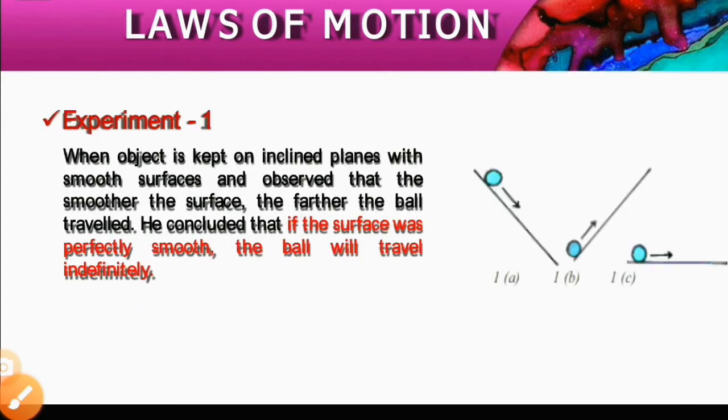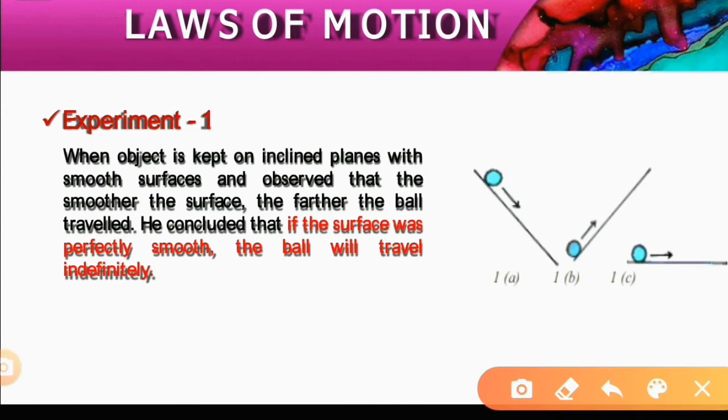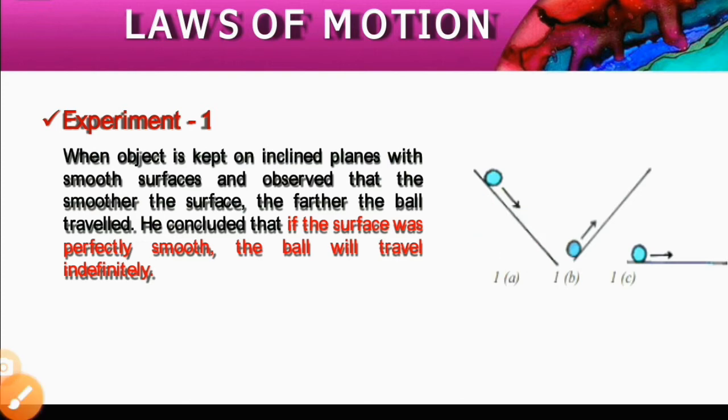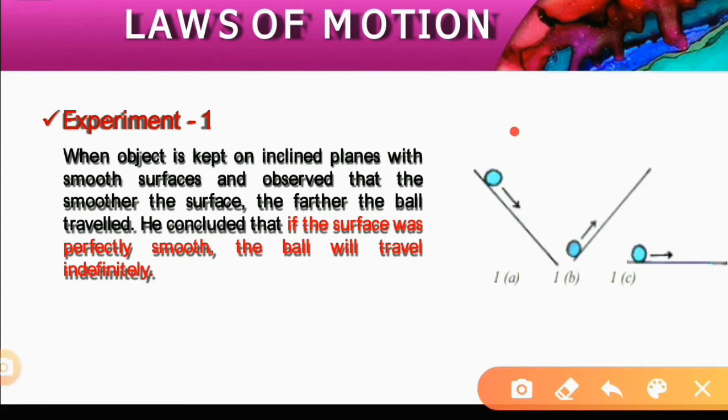The first thing he did was take an object and place it on an inclined plane, one which is very smooth in nature. He kept the object on top of the inclined plane. When he released the object, he observed that it started moving down. Now he said that if the surface is perfectly smooth, the object keeps moving downwards without stopping.